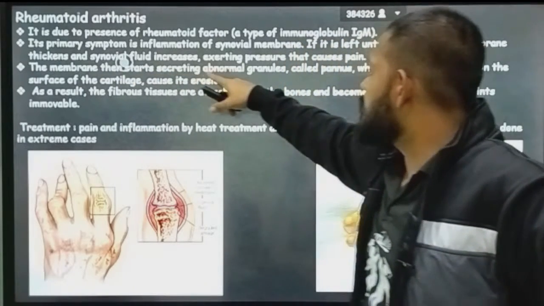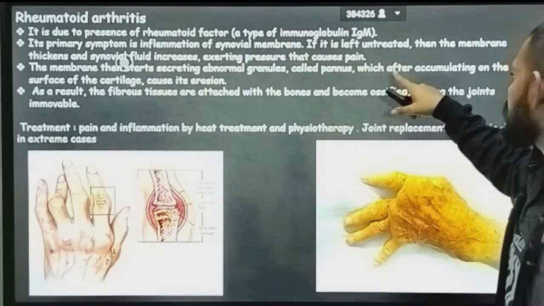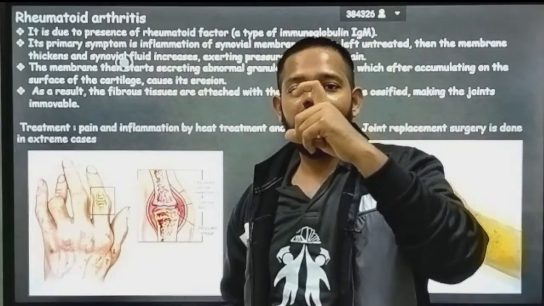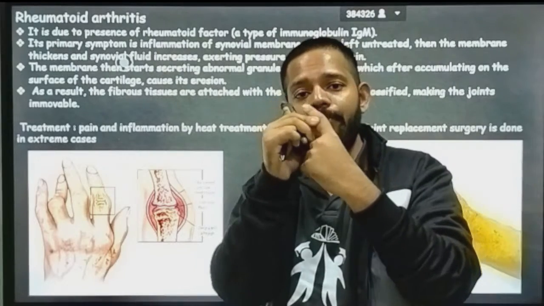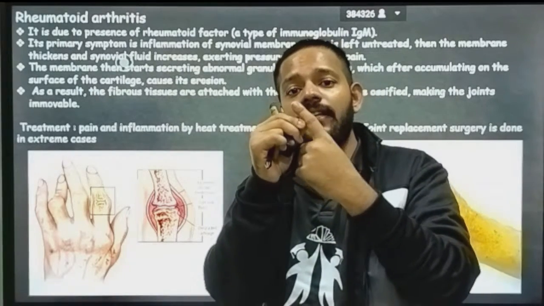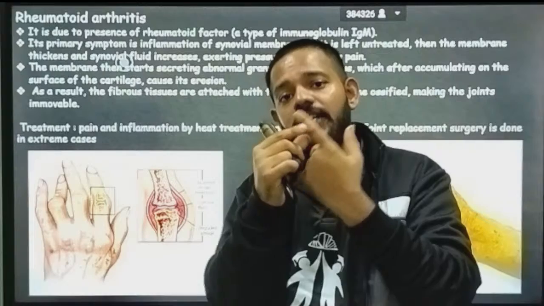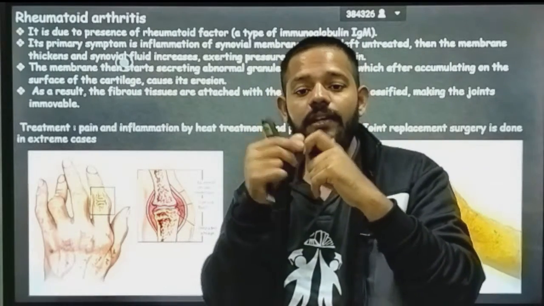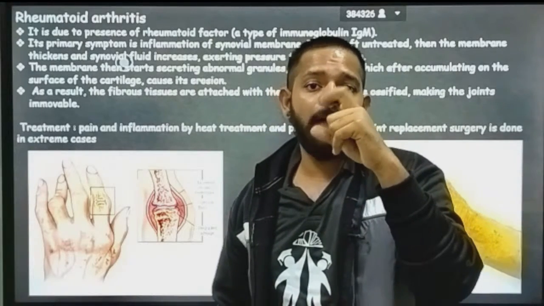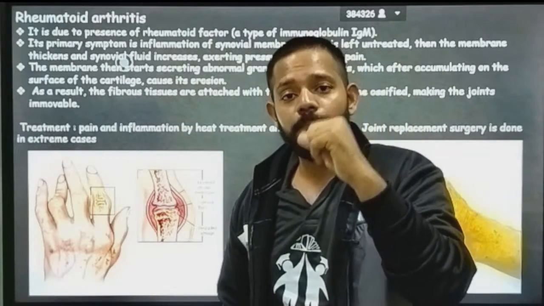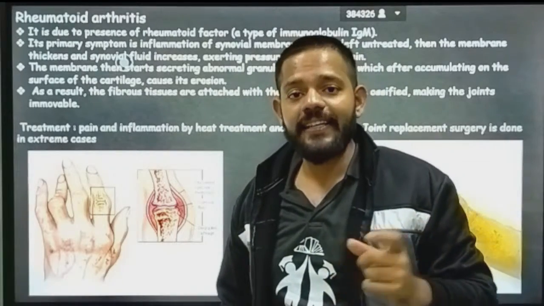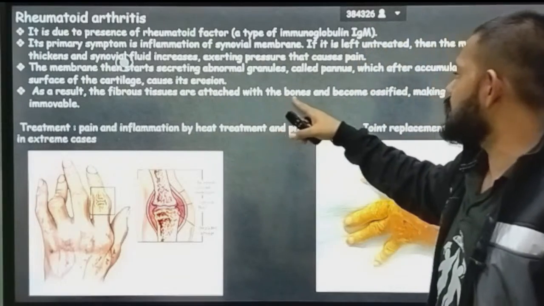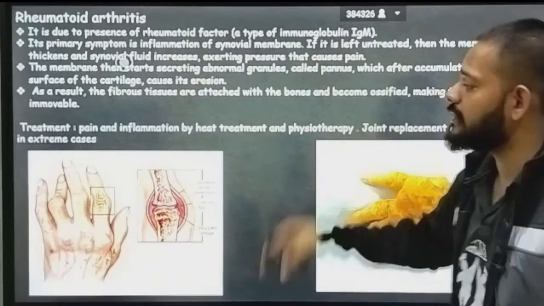The membrane then starts secreting abnormal granules called pannus, which after accumulating on the surface of cartilage cause its erosion. For example, this is a joint. After some time, the synovial fluid starts to solidify and converts into pannus-like material. Now when your joint moves, these pannus rub against each other, and due to that, erosion takes place in the cartilage and bones, due to which pain occurs. As a result, the fibrous tissue gets attached with the bones and becomes ossified, making the joints immovable.